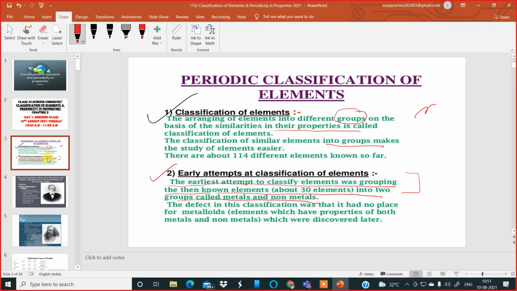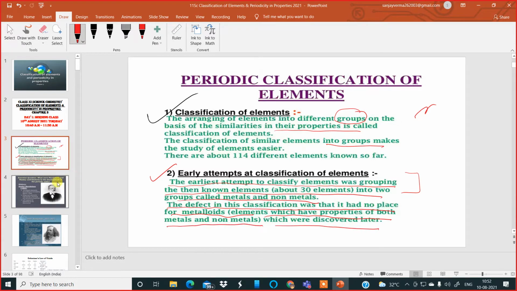Okay, but this was due to the very serious efforts of so many important chemists like Dobereiner, Newlands, Mendeleev, one remarkable fellow. Now the defect in this classification was that it had no place for metalloids, which have properties of both metals and non-metals, which were discovered later.